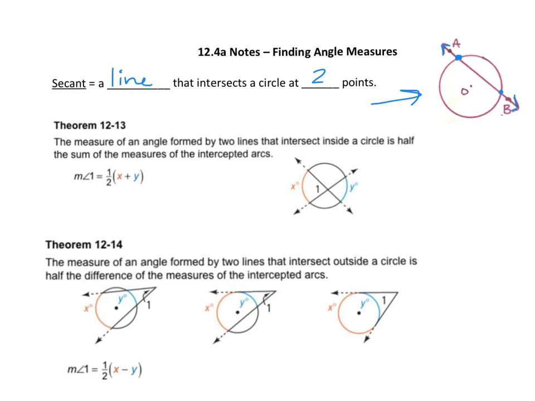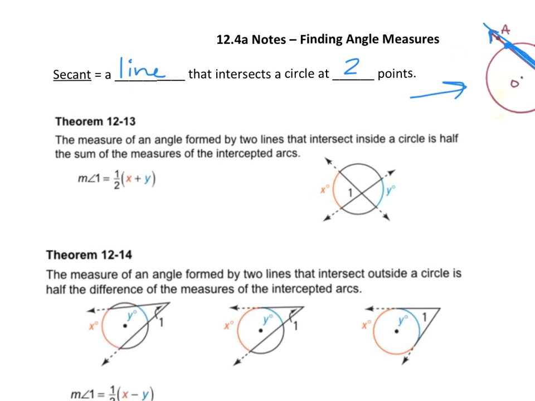A chord stops, right? A chord would just be from those 2 points. A secant keeps going all the way through. So it's going to be very similar to a chord in that it hits at 2 different places, but it's a line. It keeps going. Okay, so there's 2 theorems that you're going to do with this, theorem 12.13 and 12.14. The numbers don't matter, so don't worry about that. But here's what they say.